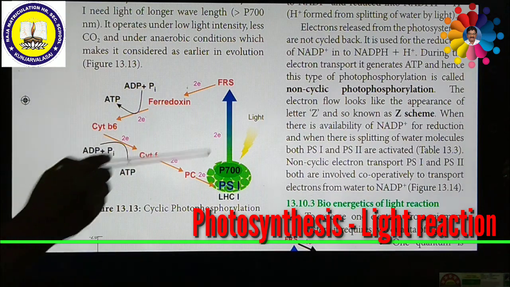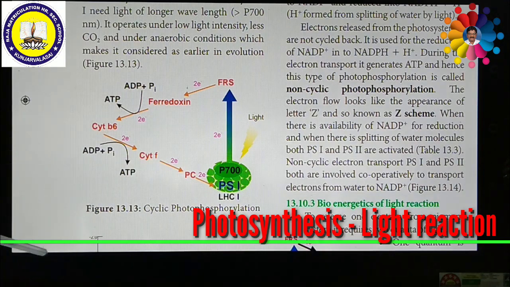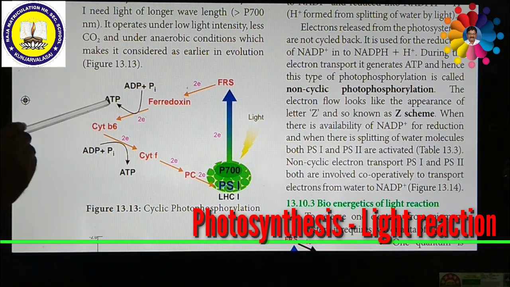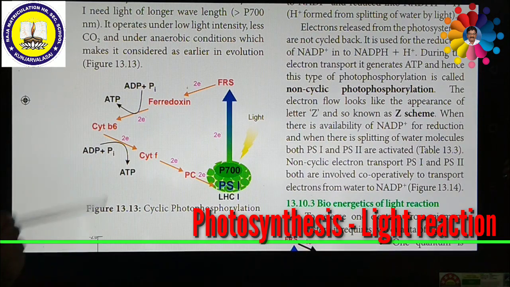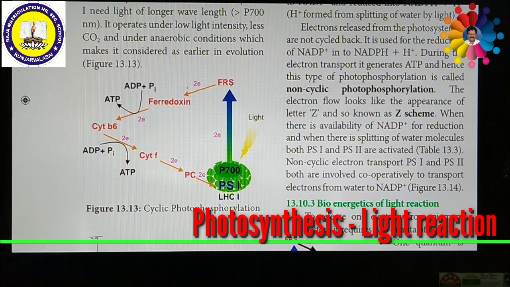And moreover, in this electron transport, they produce 2 phosphorylations. One between ferridoxin and cytochrome B6, where ATP is synthesized from inorganic phosphate and ADP. Then between cytochrome B6 and cytochrome F, another phosphorylation takes place. There are 2 phosphorylations in cyclic photophosphorylation. So that's all about the light reaction. That means the mechanism of light reaction may take place either by cyclic photophosphorylation, or otherwise by non-cyclic photophosphorylation.